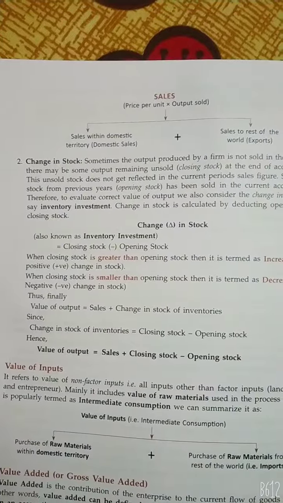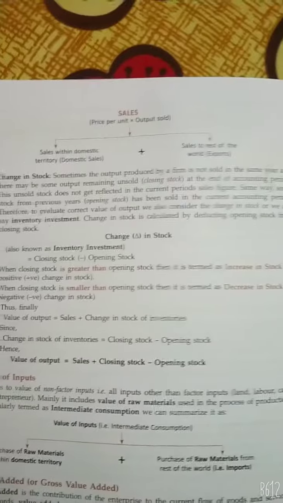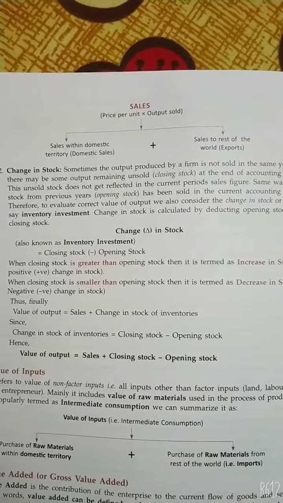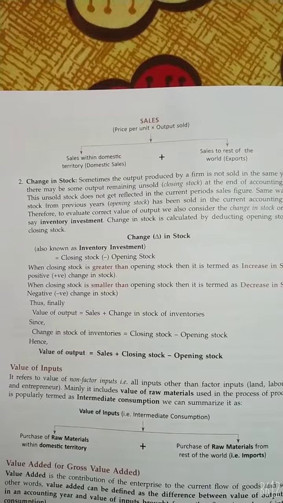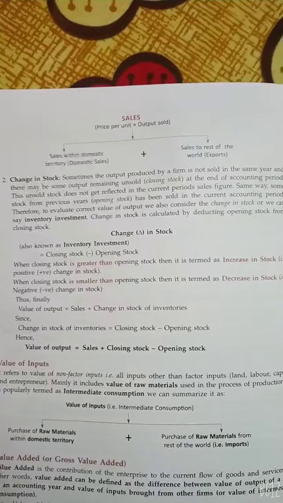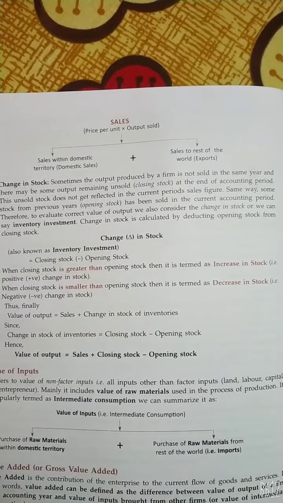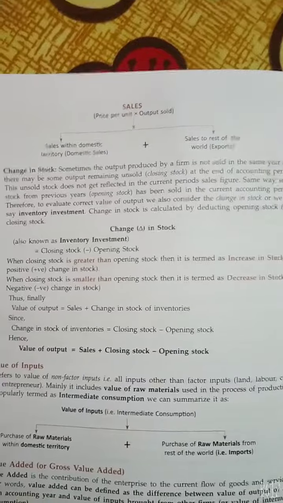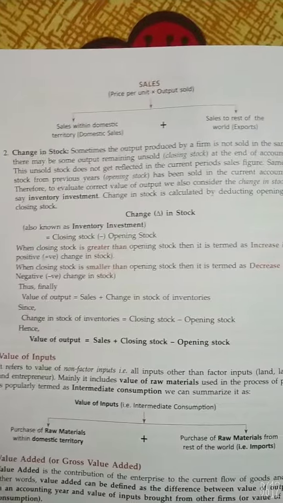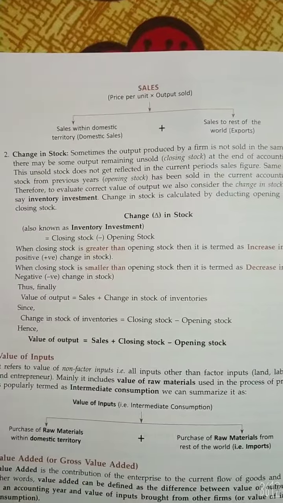Means when closing stock is greater than opening stock, it is termed an increase in stock, and when closing stock is smaller than opening stock, it is termed a decrease in stock. Thus, finally, value of output is equal to sale plus change in stock of inventories. Hence the formula is: value of output is equal to sale plus closing stock minus opening stock.